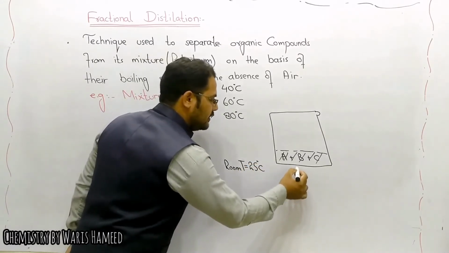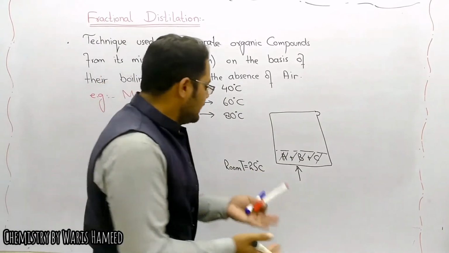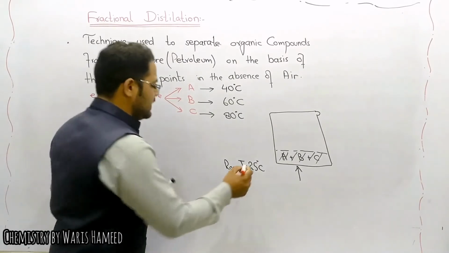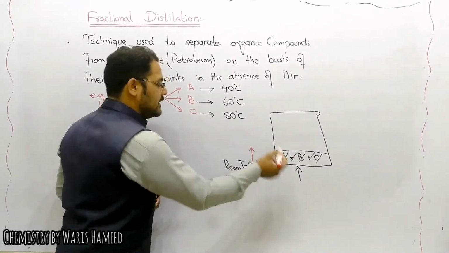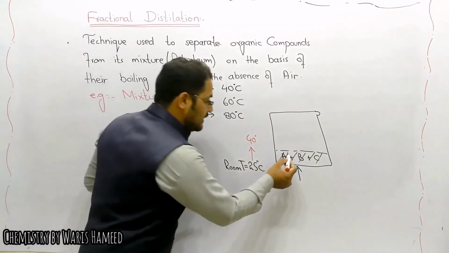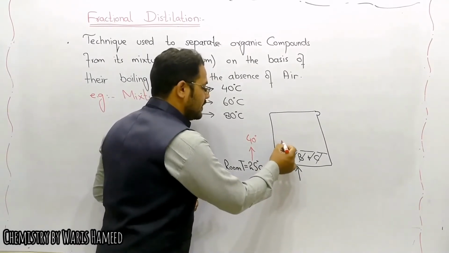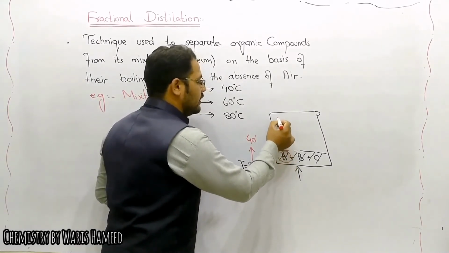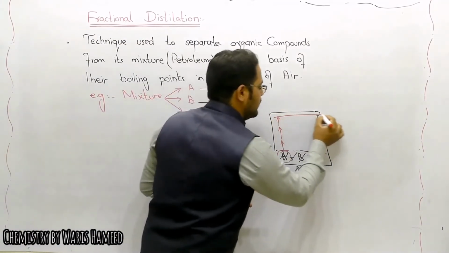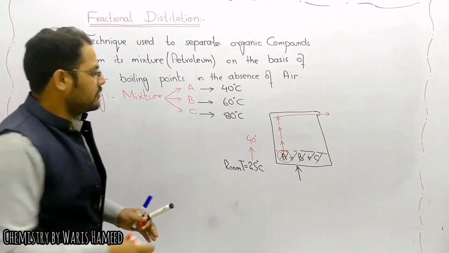When we heat this mixture, its temperature will rise, and when it reaches 40 degrees Celsius, the compound A in this mixture will start to boil. Then we can separate this A component into another container or jar.